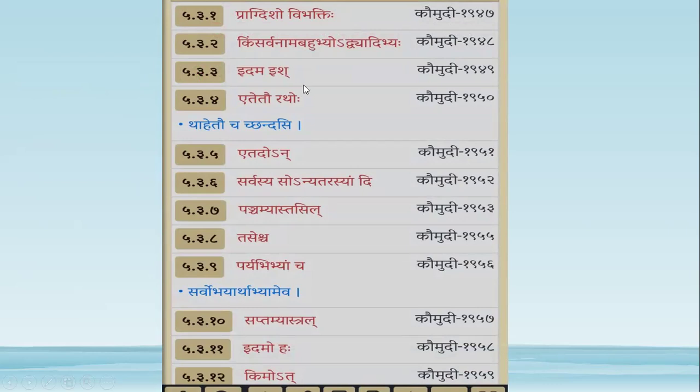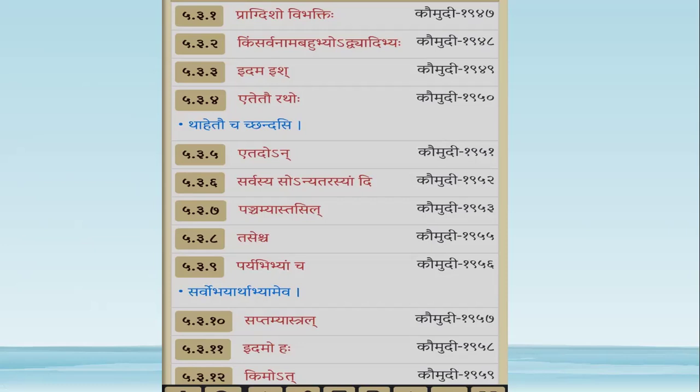So up to that sutra, up to the 26th sutra, Pragdisho Vibhaktihi. All the pratyayas which are told in this section are called vibhakti. We discussed this when we were discussing Na Vibhaktau Tusmaha. So the sup and tin pratyayas are called vibhakti, and also the pratyayas which are told in this section of Taddhita Prakaranam are also called vibhakti.